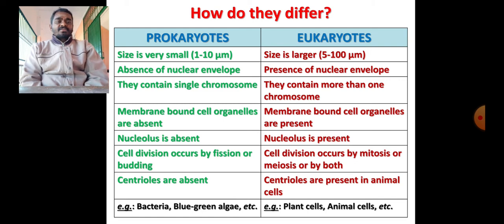And cell division means a cell gets divided and becomes 2, 2 becomes 4, 4 becomes 8, like this the number of cells multiplies, and that is called cell division. That process takes place in prokaryotes by two means, one is fission and the other is budding. Fission and budding in detail we can learn about in class 10.